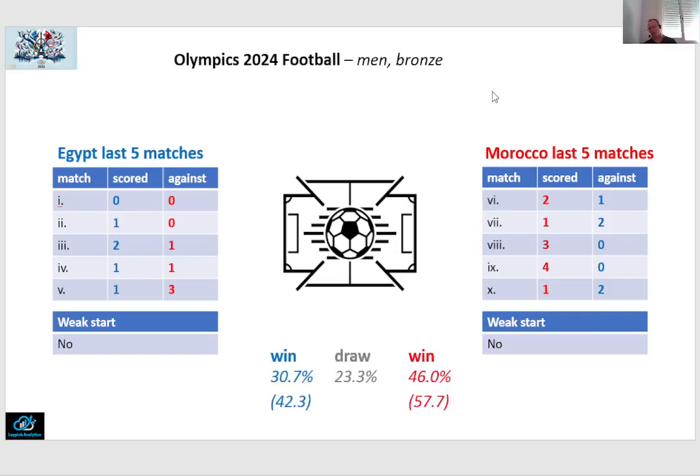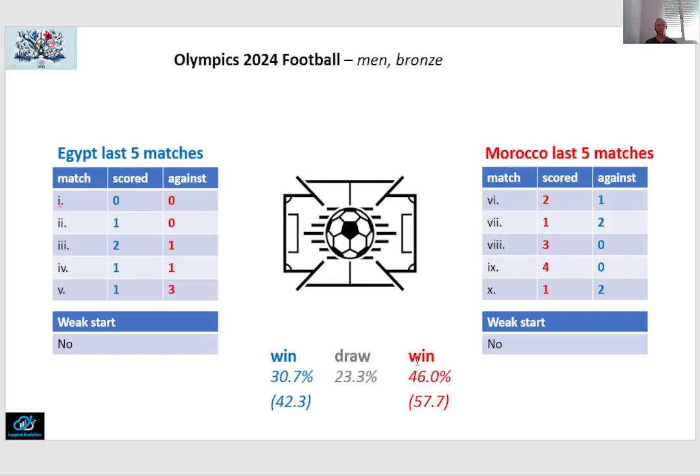and when we apply the model as I usually do it, we get after regular time, which is the usual 90 minutes plus injury time, a 30.7% chance of an Egypt win, 23.3% chance of a draw, and a 46% chance of a Morocco win. The difference between Egypt win and Morocco win probability, that's more than 10 percentage points. So that means that in this case my prediction for the end of the regular time would be that Morocco wins the match after regular time, so no extra time beyond the injury time needed.